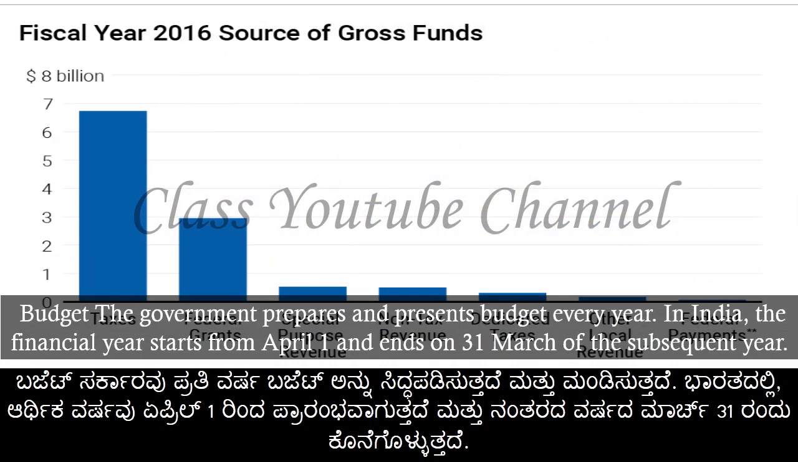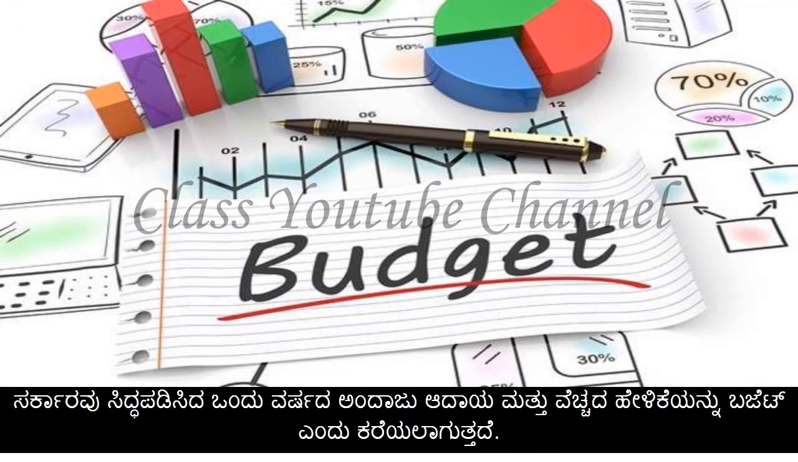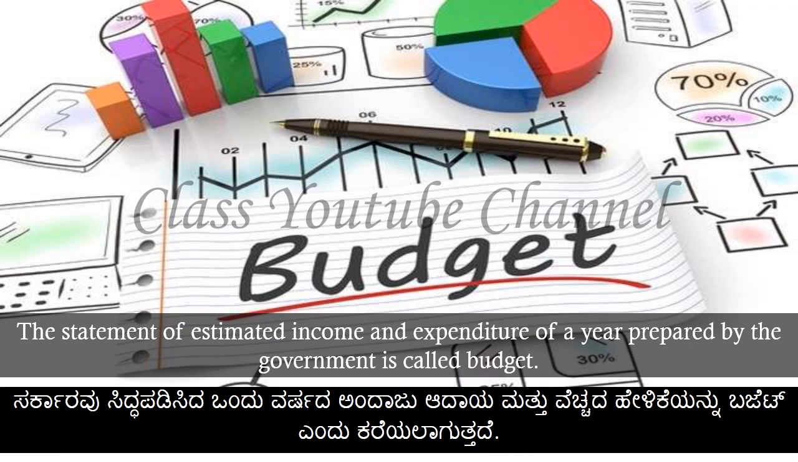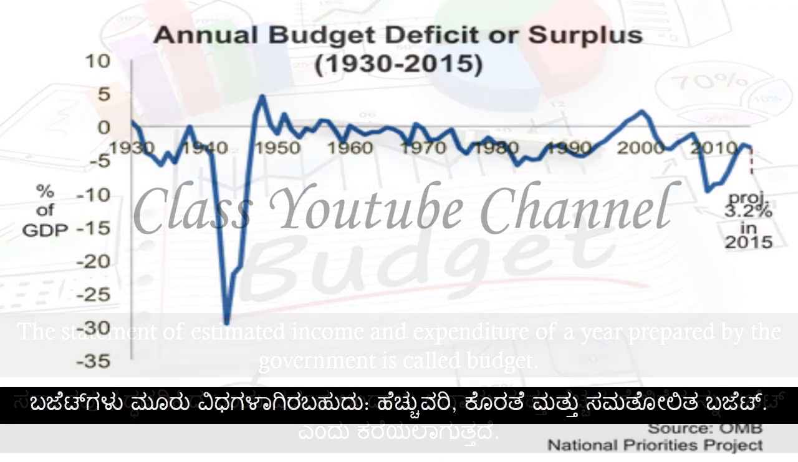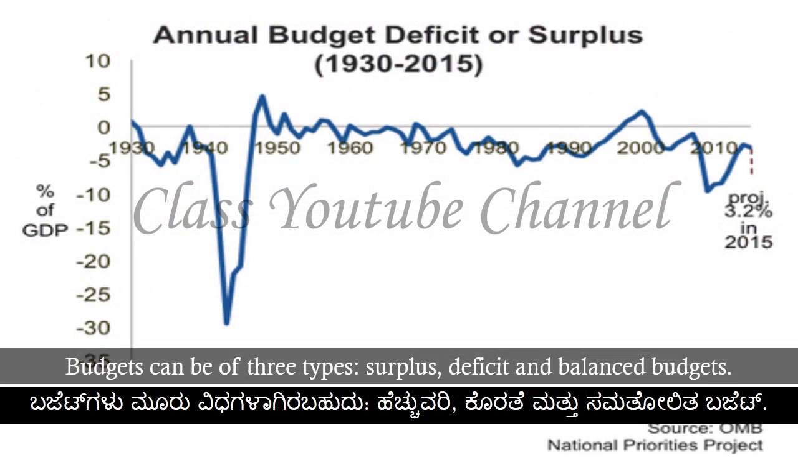Budget. The government prepares and presents a budget every year. In India, the financial year starts from April 1st and ends on the 31st of March of the subsequent year. The statement of estimated income and expenditure of a year prepared by the government is called a budget. Budgets can be of three types: surplus, deficit and balanced budgets.